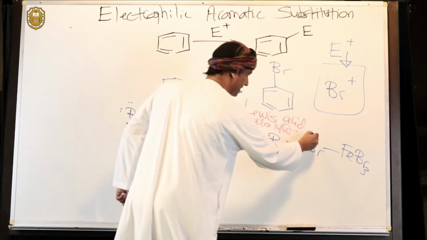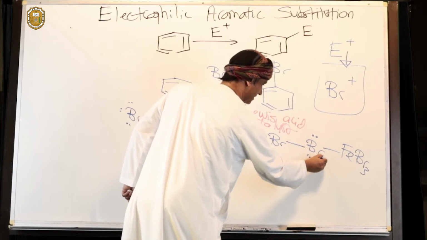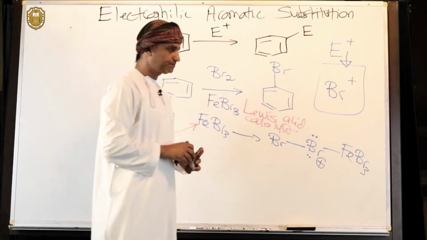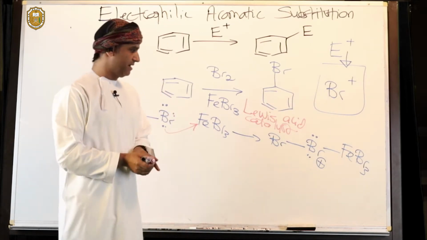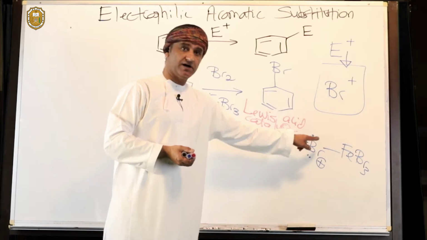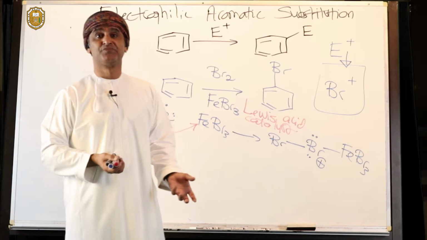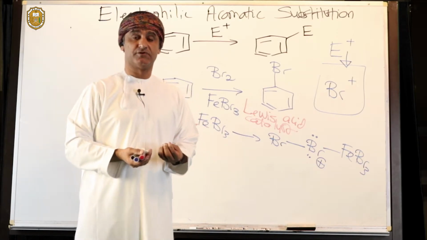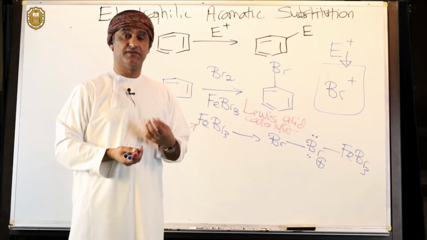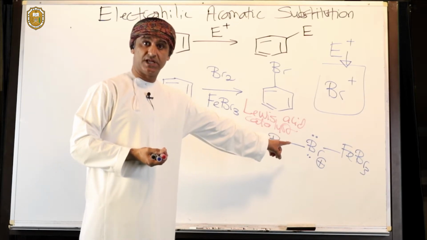In this intermediate, bromine has two lone pairs, and therefore it carries a formal charge of +1. Remember, it's 1, 2, 3, 4, 5, 6: non-bonding plus half bonding, so 4 plus 2, that's 6. Compared with the normal number of valence electrons of bromine, which is 7, that's +1. So the formal charge of bromine here is +1.